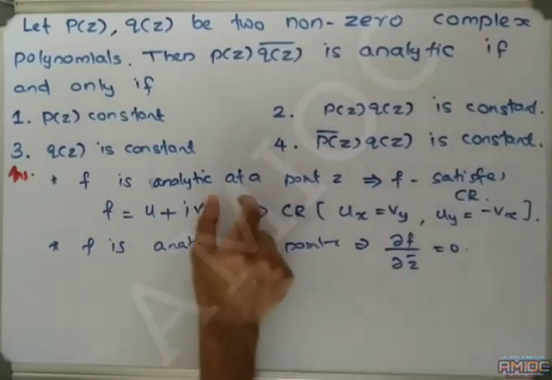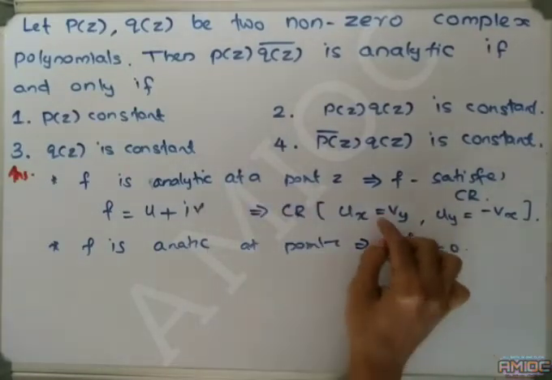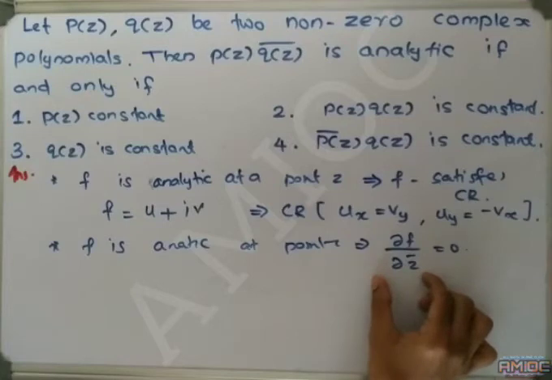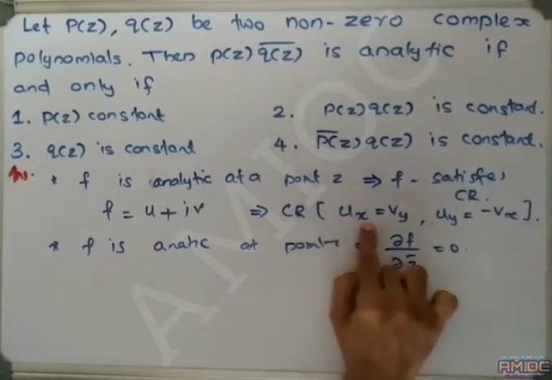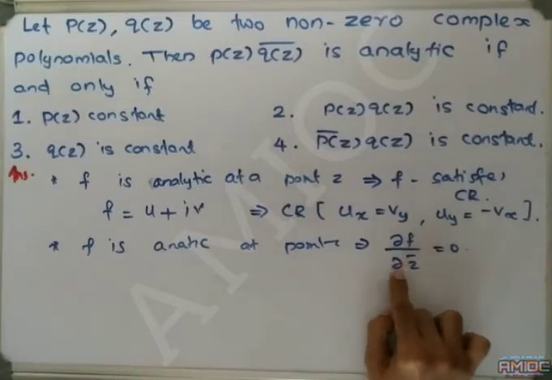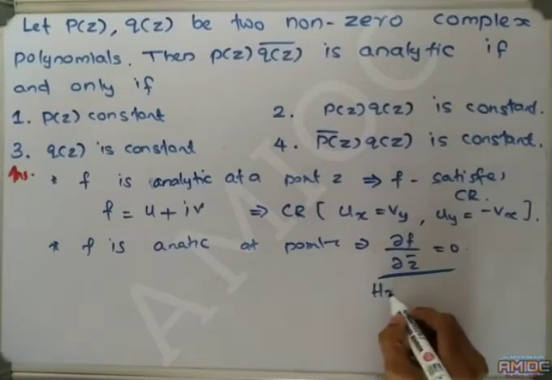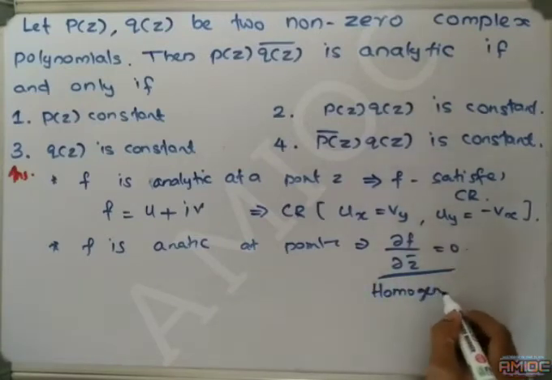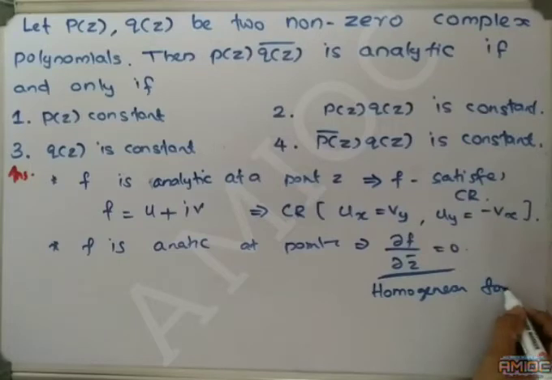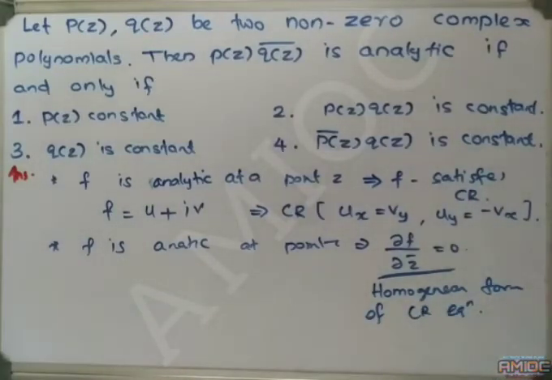Therefore, the corresponding Cauchy-Riemann equations ux is equal to vy and uy is equal to minus vx are replaced by dou f by dou z bar is equal to 0. This expression is called the homogeneous form of the Cauchy-Riemann equation.